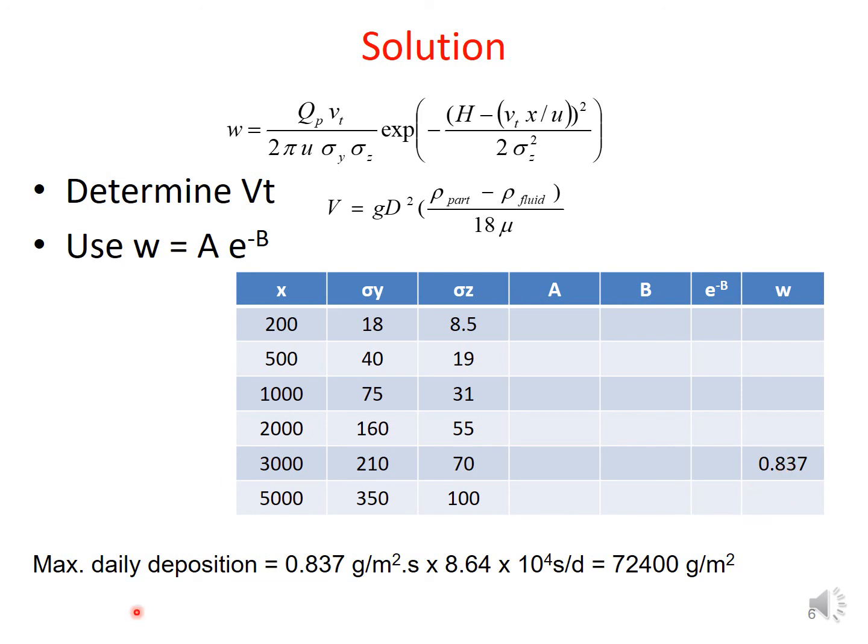Now, in order to determine the maximum daily deposition, the result that is obtained is per second. As we multiply the same by the number of seconds per day, we'll be able to get the deposition in terms of gram per meter square as daily deposition rate.